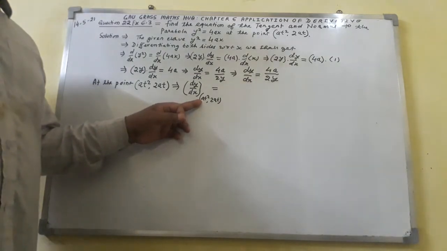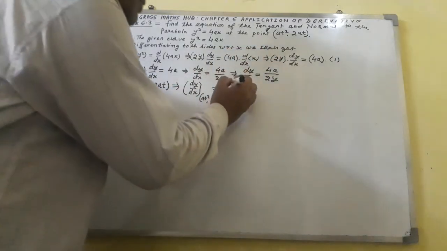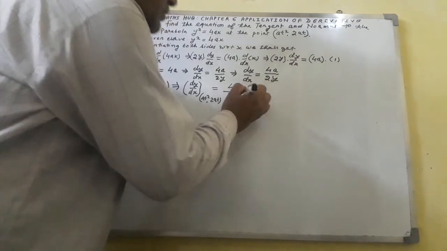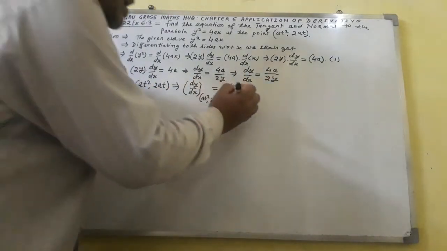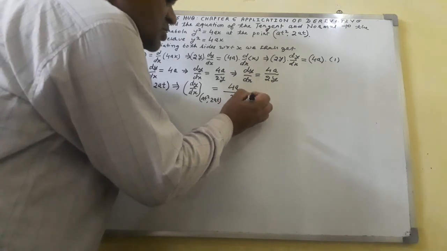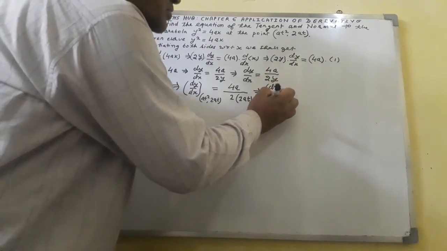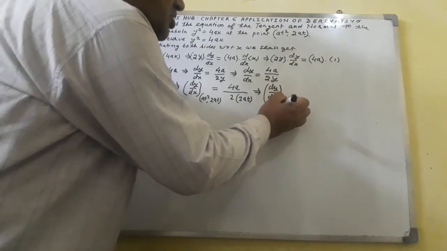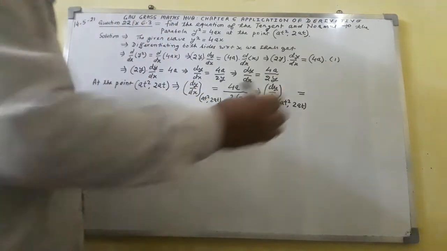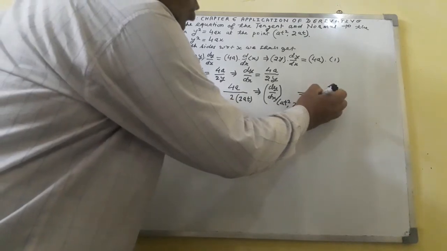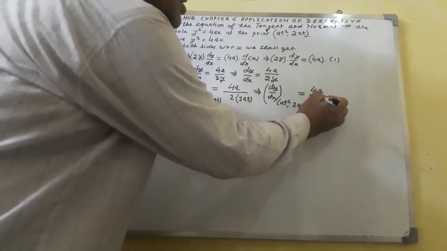In place of x I shall write at square, and in place of y I shall write 2at. So 4a over 2 into 2at, that is 4a over 4at.